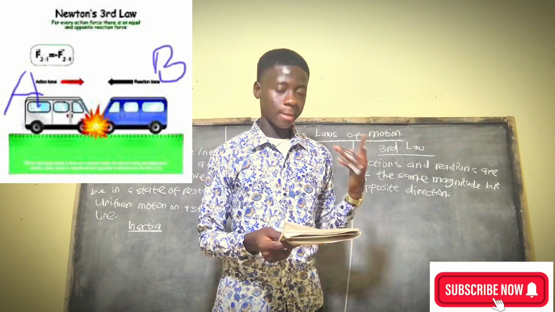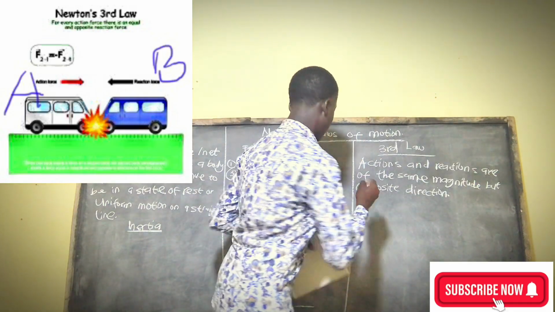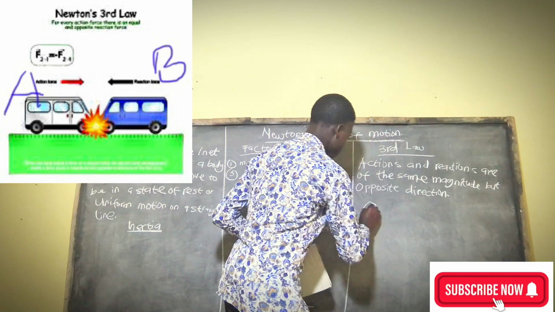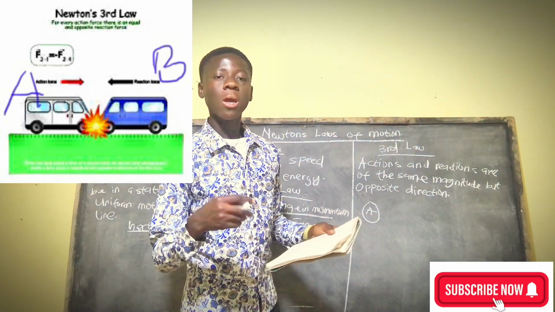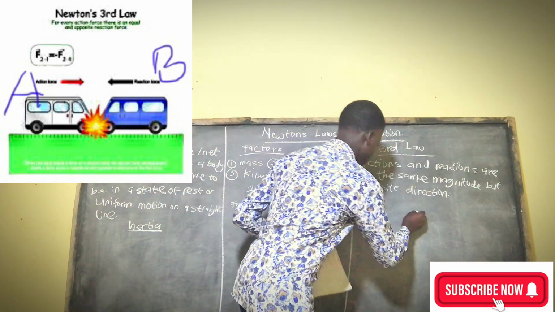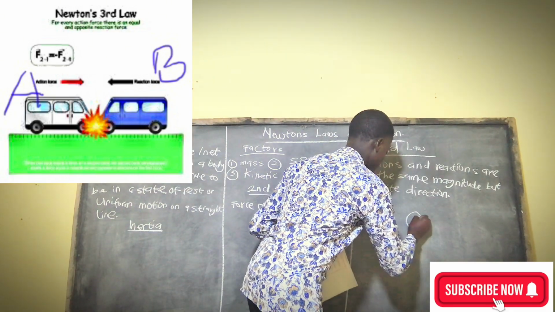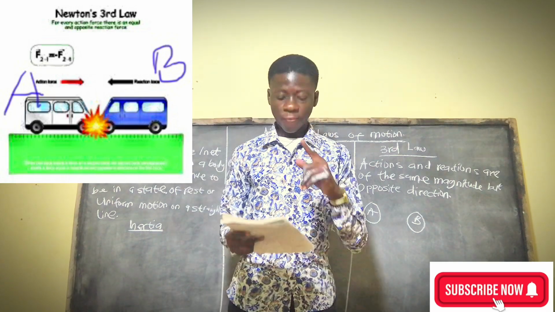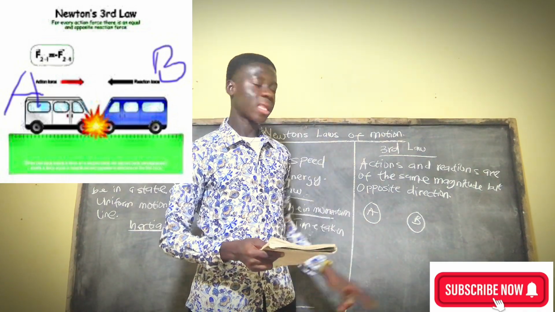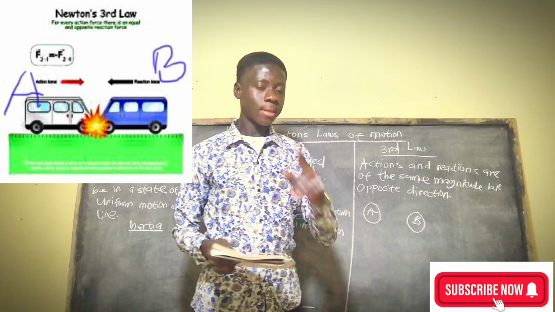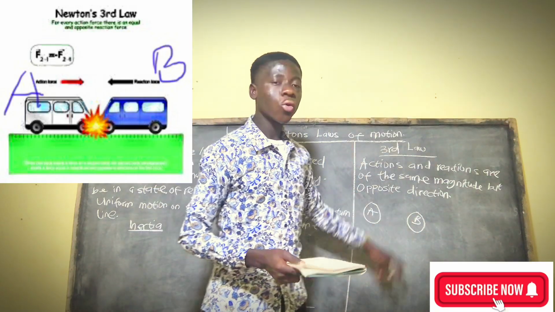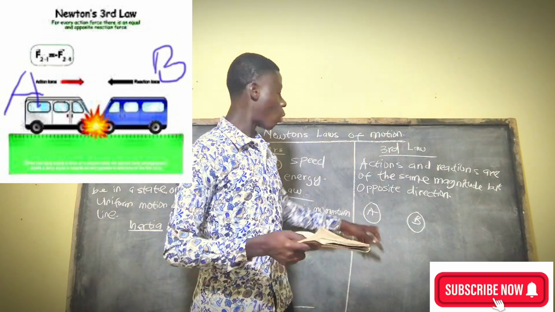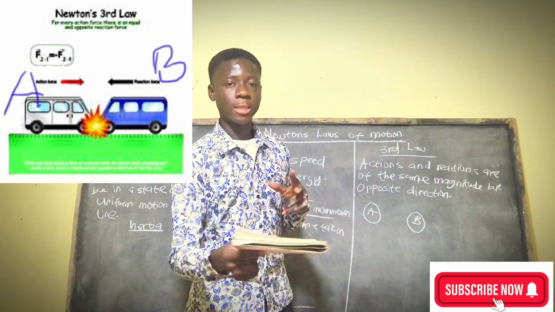Assuming a body A exerts a force, or applies a force, on a body called body B. The force which body A applies to body B is called the action, and the law says that body B will also exert the same amount of force on body A but in the opposite direction.